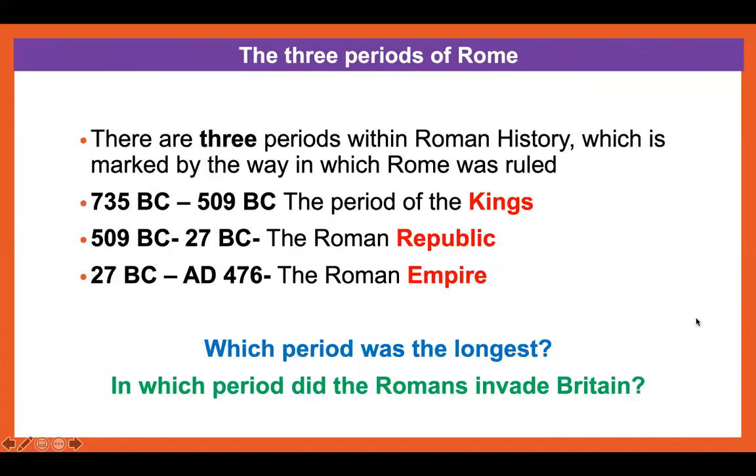There are three periods within Roman history, which are marked by the way in which Rome was ruled. So we have 735 BC to 509 BC, which is the period of the kings. Then we have 509 BC to 27 BC, which is the Roman Republic. And then the third Roman period is 27 BC to AD 476, which is the Roman Empire.